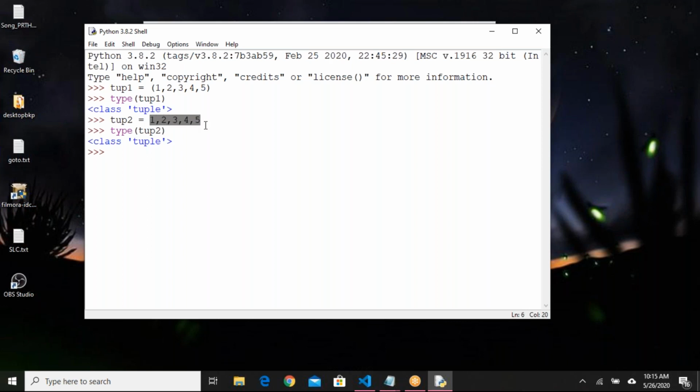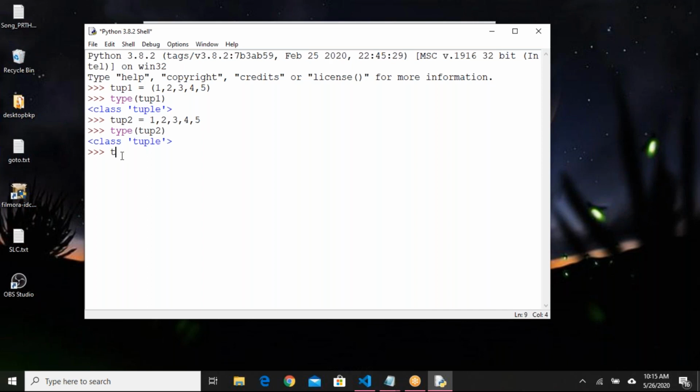And one more point you need to understand here. If I'm passing some n number of values and assigning them to a tuple, this concept is known as packing. Clubbing multiple items into a single unit, combining multiple items into a single unit, is known as packing. So this concept comes with the tuple. Also, we can do unpacking.